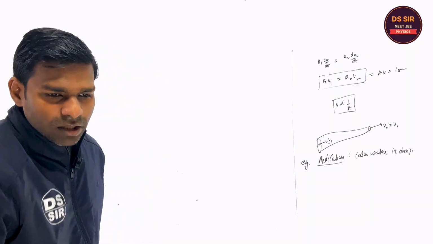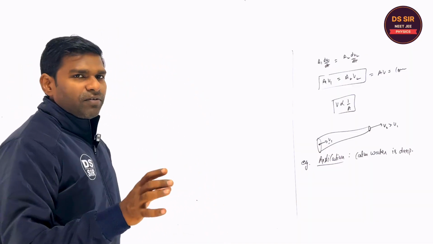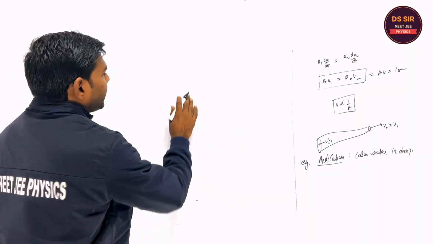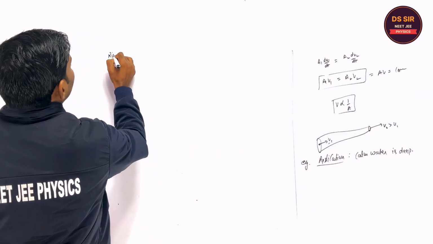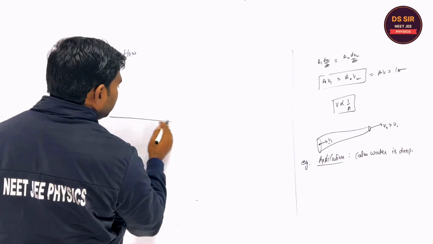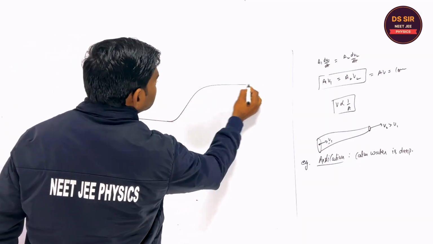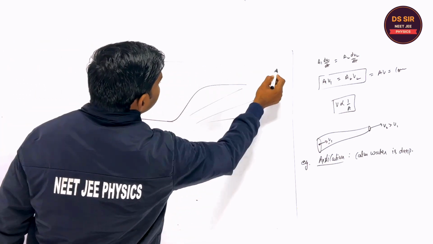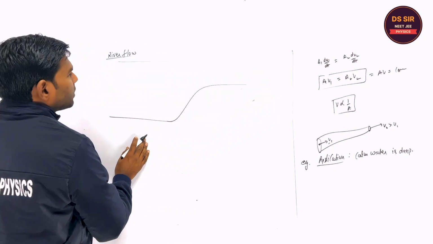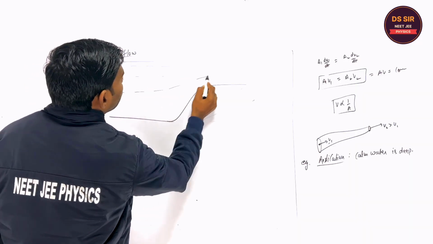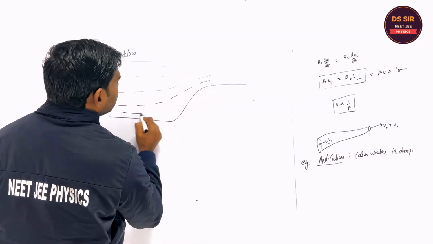Have you seen the flow of the river, right, and the flow of the canal? Suppose the river flow. Sometimes the river may be deep, or sometimes suppose this is the stone, the rock, and the water is flowing like this. Is it clear? So you tell, when the water is flowing like this, are you getting?